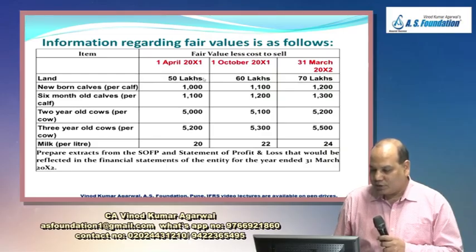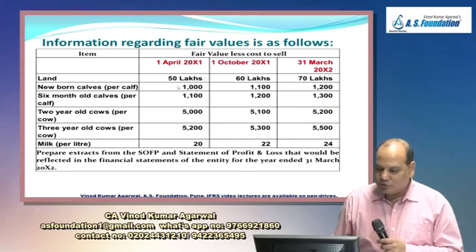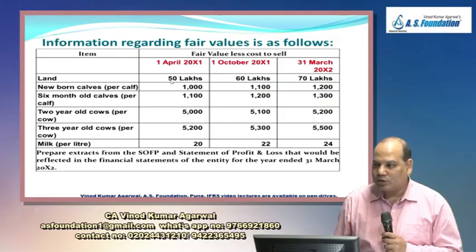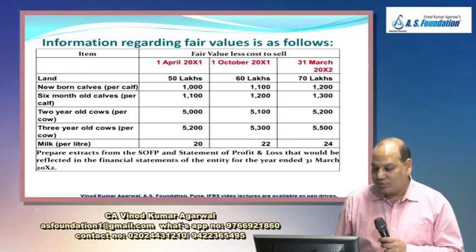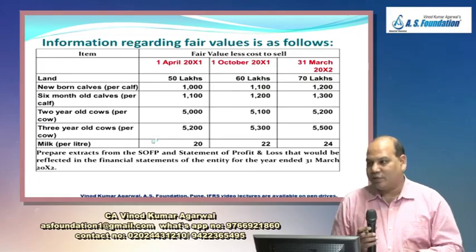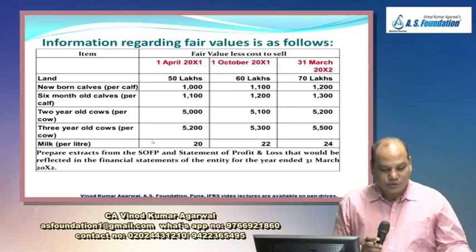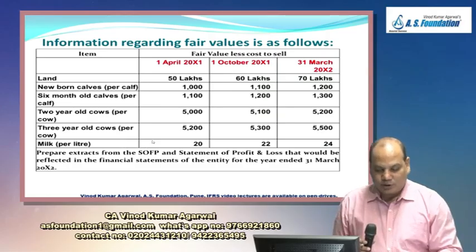Land 50, 60, 70. If nothing is given, which model you will take for valuation of land? Cost model. So we'll take 50 only. Newborn calves per calf. 6-month-old calves per calf. 2-year-old cows per cow. 3-year-old cows per cow. Milk per liter. Now all these figures are not relevant in our answer. Here is the test of a student's understanding. Only with practice you will be able to get it.